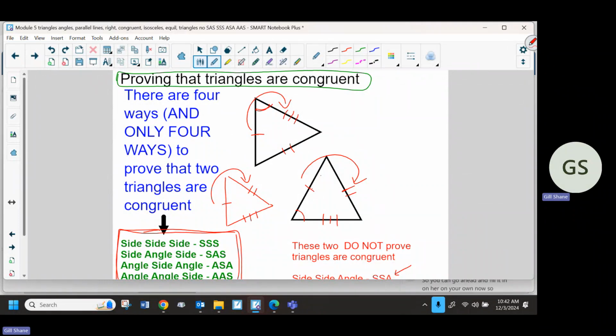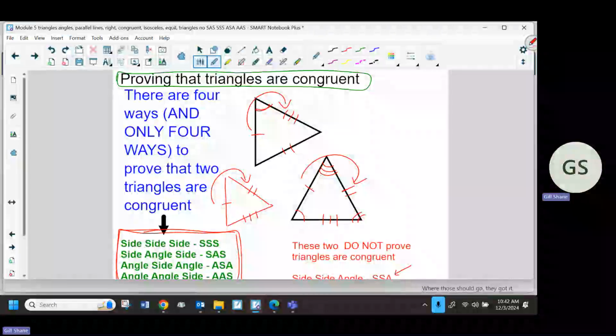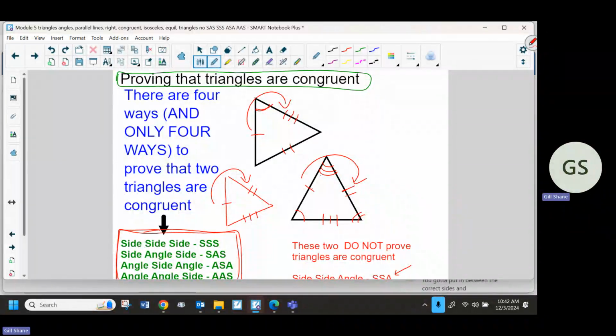So you can go ahead and fill it in on your own now. If that is 1, and if I do 2 here, and then 3 here, you can fill that in where those should go. You have to put it between the correct sides, and I'll fill it in for you so you can check it. So there. The one with 3 is between the 1 and the 2. The one with 3 up here is between the 1 and the 2. So between matters; left and right doesn't matter because we can always flip it over, and that would change the left and right.